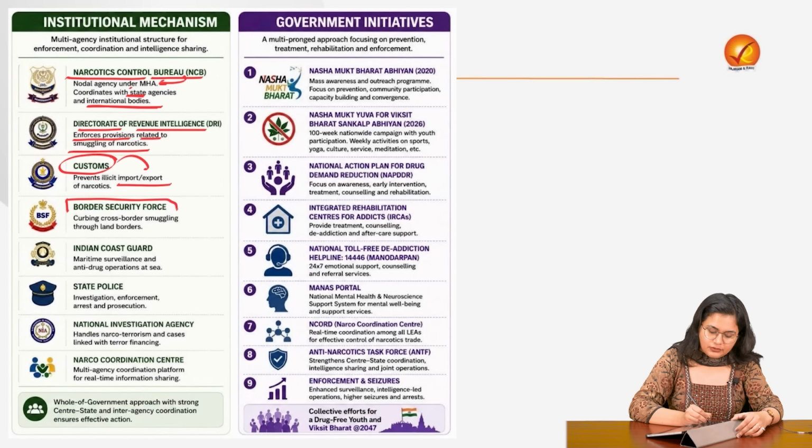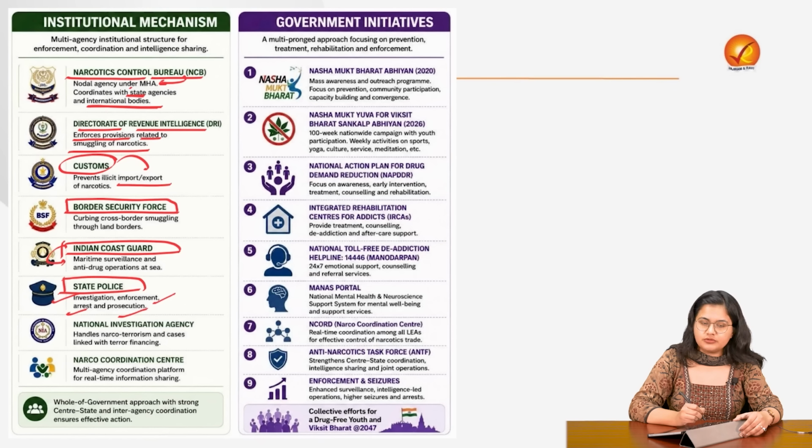The BSF deals with the issue on the borders. The Indian Coast Guard increases maritime surveillance. Then the state police conducts investigation, enforcement, arrests and prosecution. Then the NIA handles narco-terrorism, organized crime linkages, and terror financing linkages of drug abuse. Then the Narco Coordination Center is the multi-agency coordination platform for real-time information sharing.